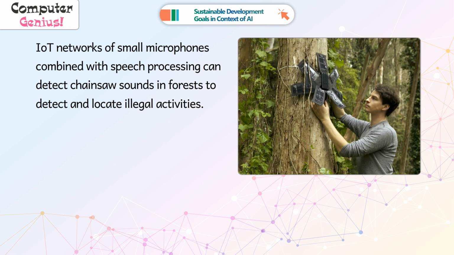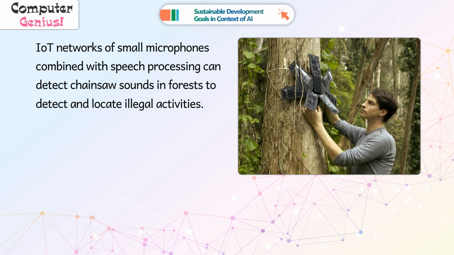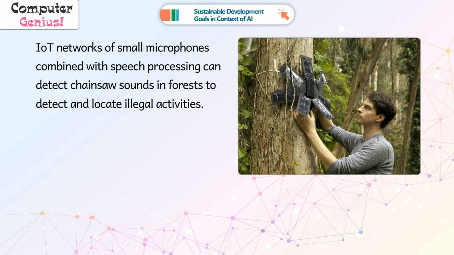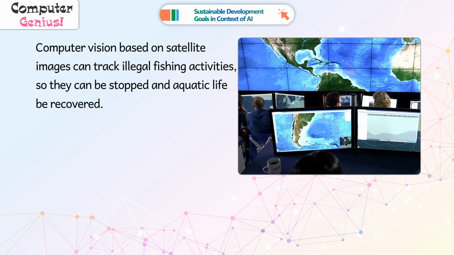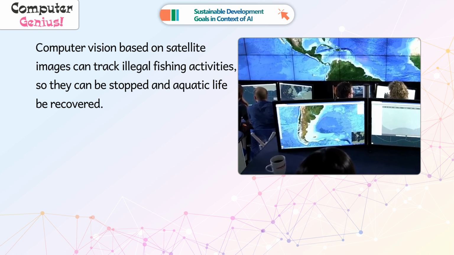IoT networks of small microphones combined with speech processing can detect chainsaw sounds in forests to detect and locate illegal activities. Computer vision based on satellite images can track illegal fishing activities so they can be stopped and aquatic life be recovered.